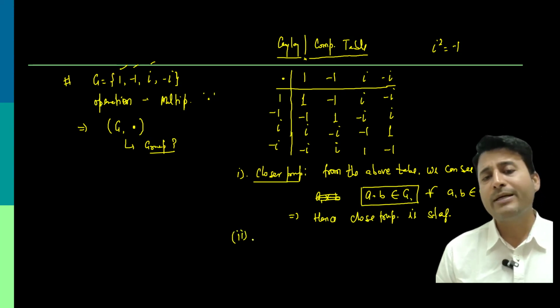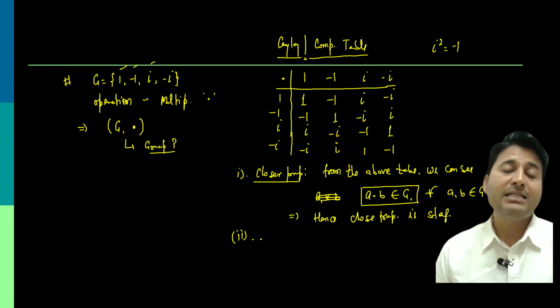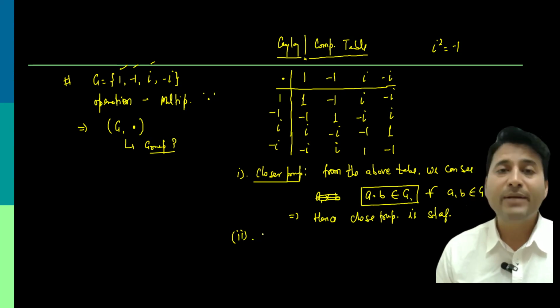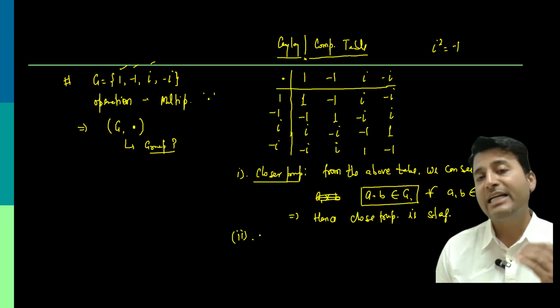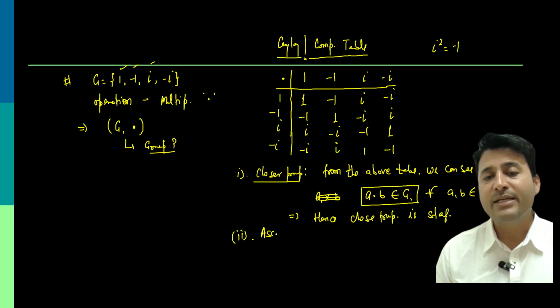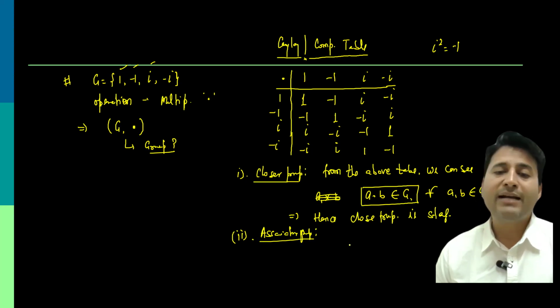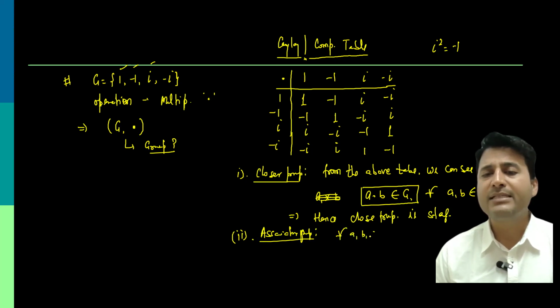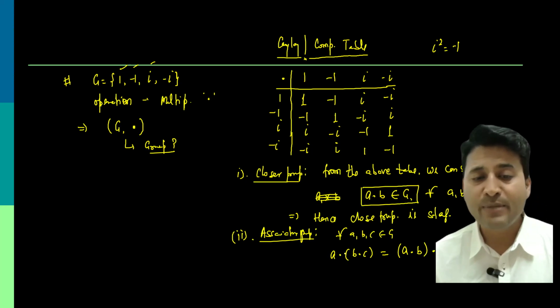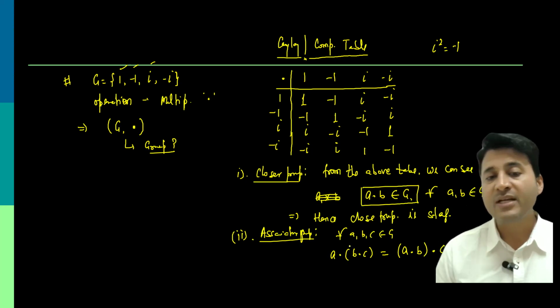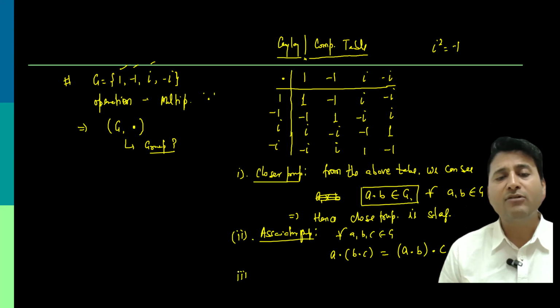The second property is associativity. As a default or trivial thing, we know that multiplication is always associative. It does not matter in what order we are doing multiplication, it is always associative. So we can simply write that statement over here: for every a, b, c from G, (a dot b) dot c is equal to a dot (b dot c), and hence the operation multiplication is associative.